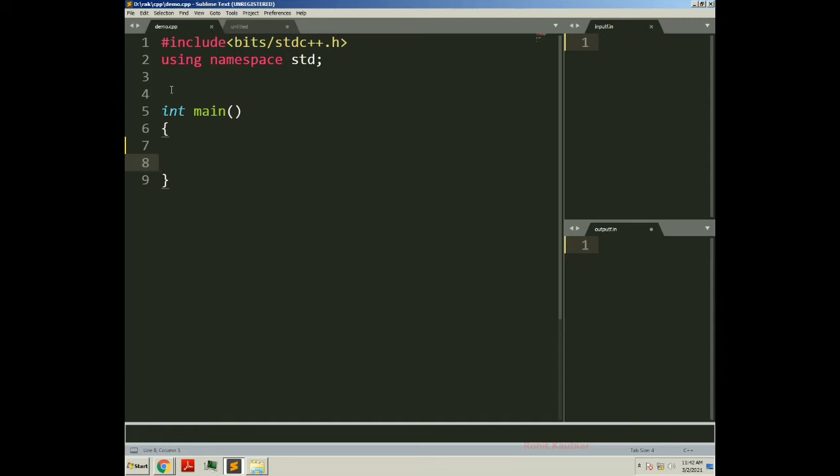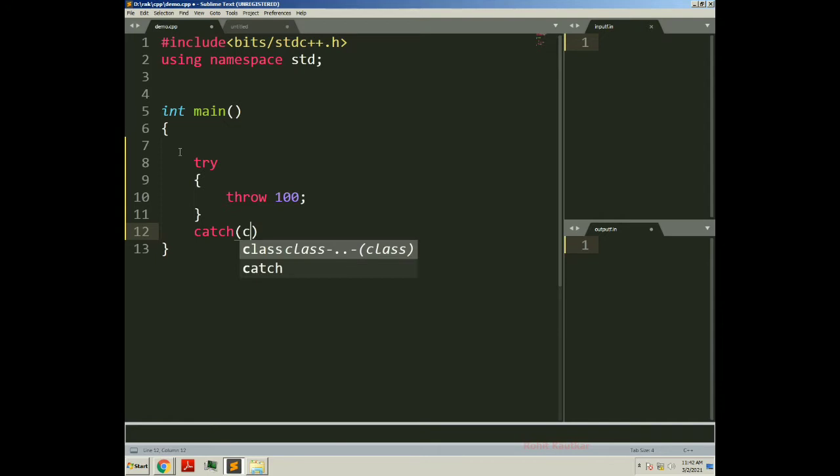Okay, so let's start. First of all, I will create one try block here. Within this try block, we will try to throw an integer type of exception. Let's say throw 100, and then this try block will be followed by a catch block of character type.